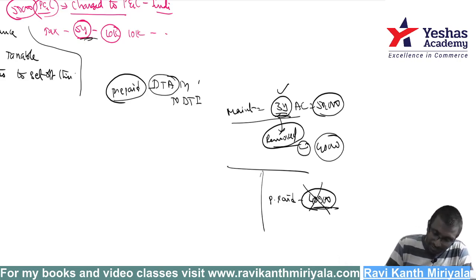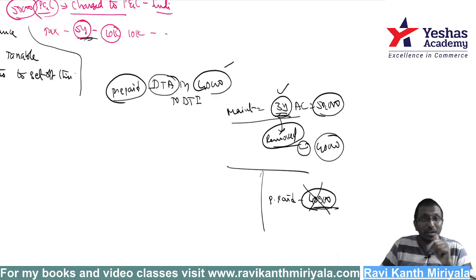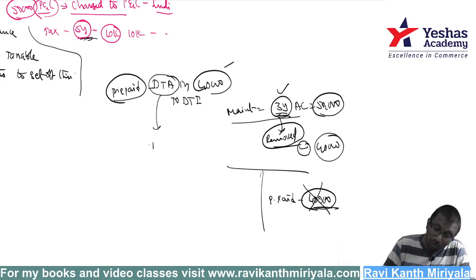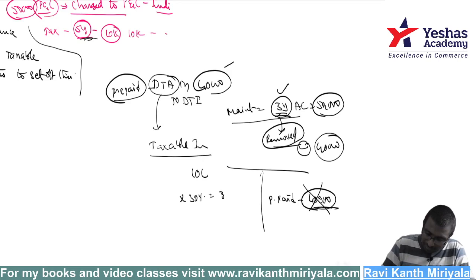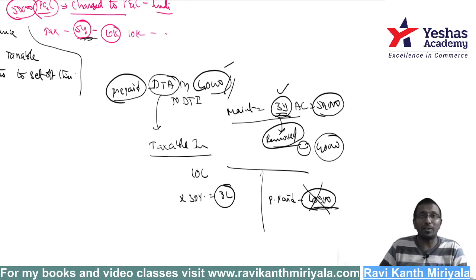Now, if I keep a deferred tax asset of 40,000 rupees, some other example, correct? When will this be useful to you? Tomorrow, if I get a taxable income of, let us say, 10 lakh rupees. Out of that, 30% means how much? 3 lakh. But out of 3 lakh, I will say, sir, I already paid 40,000 rupees. That's why I will pay now 2.6 lakh rupees. Now it is useful to you. Correct?